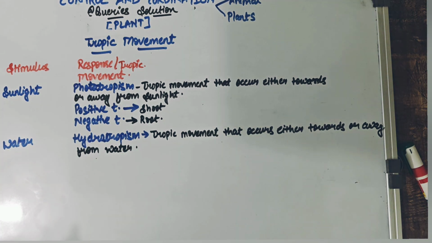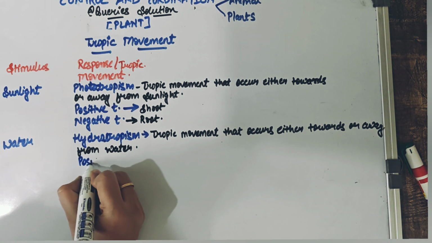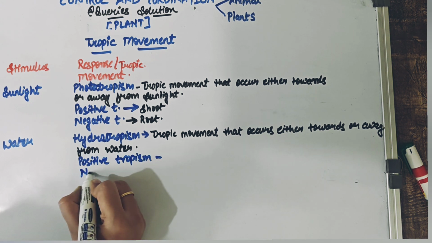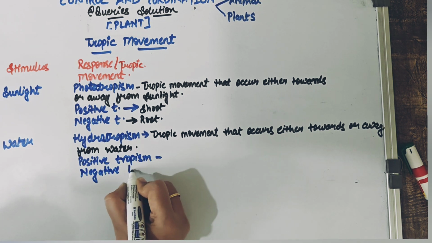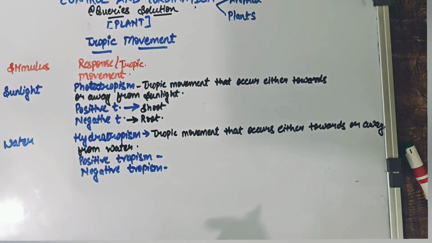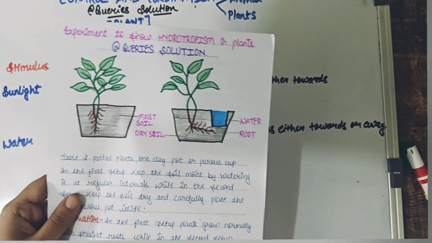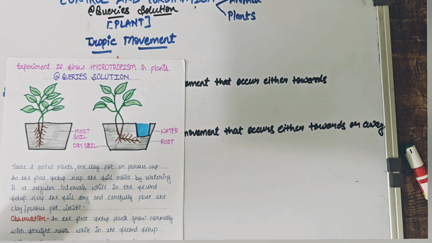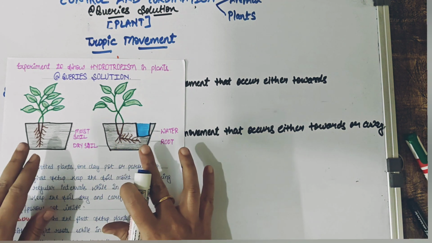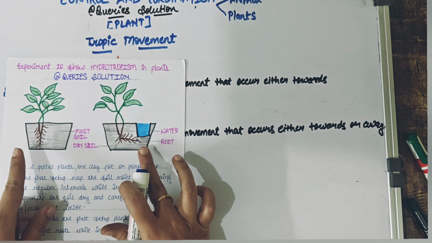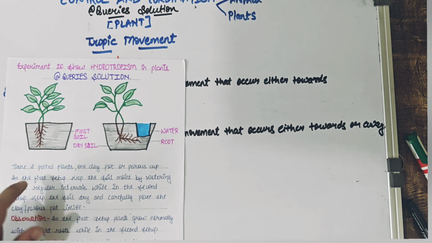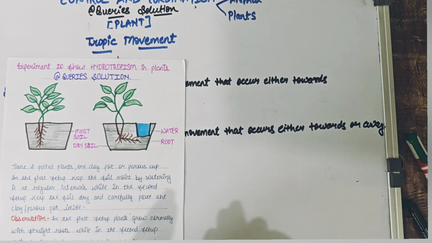Now some part of the plant is going to show us positive hydrotropism, and some part of the plant is going to show us negative hydrotropism also. So let us see what the different parts are and what the activity related to it is. This activity, as you can see over here, demonstrates the concept of hydrotropism. Just look at the diagram over here. There are two potted plants that we have placed. In one plant, we have kept the soil moist, meaning we have watered it, but in another plant we have kept the soil dry.